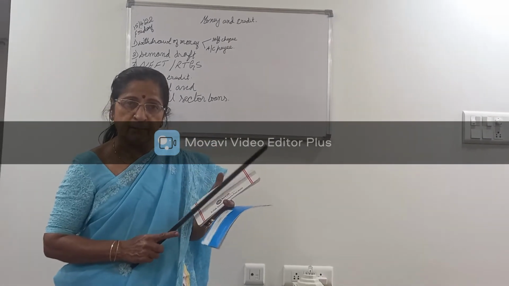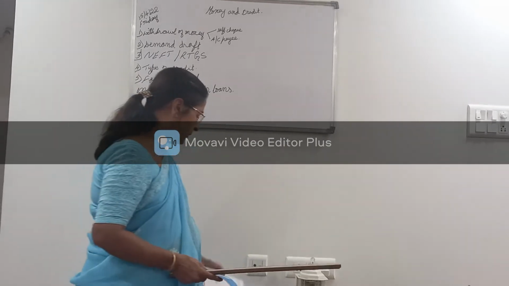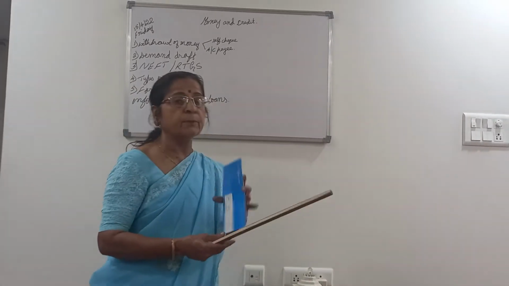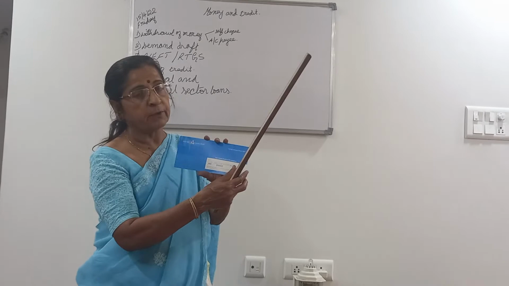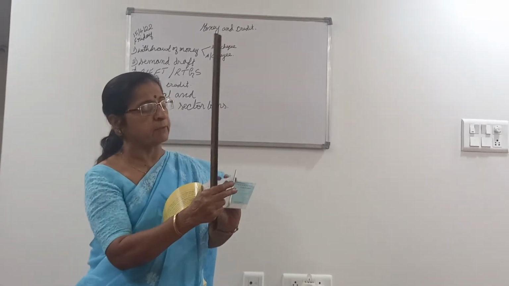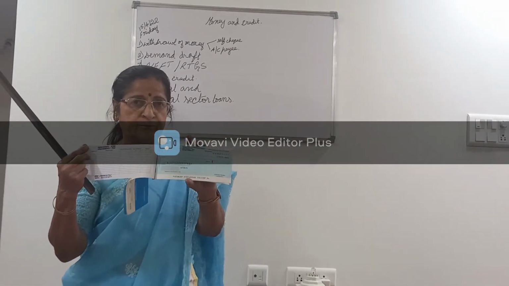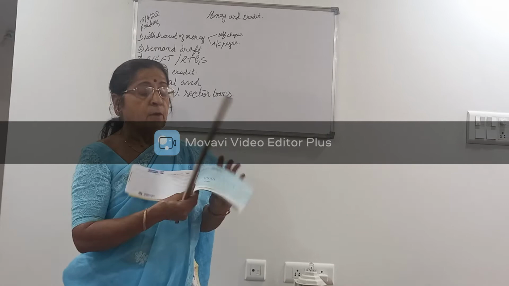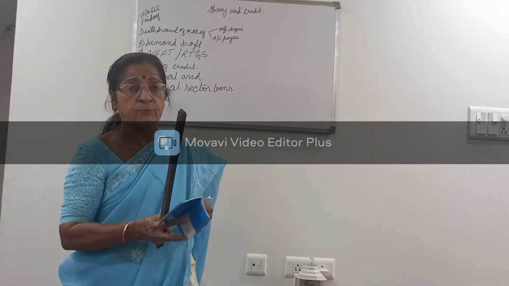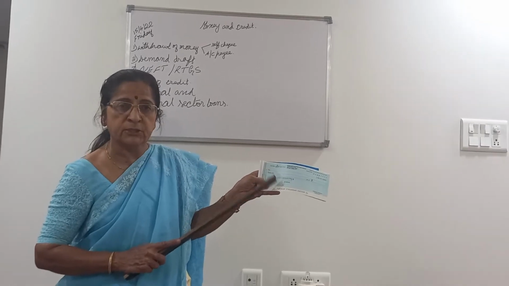This is given by the bank, a passbook, to the account holder, and they also give us a checkbook, and each page in the checkbook is called a check leaf. Understand? And when we have to withdraw money, we will make use of this check.